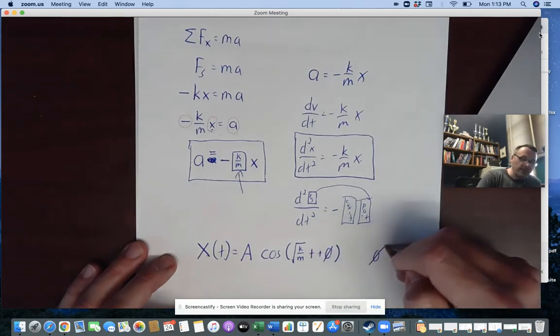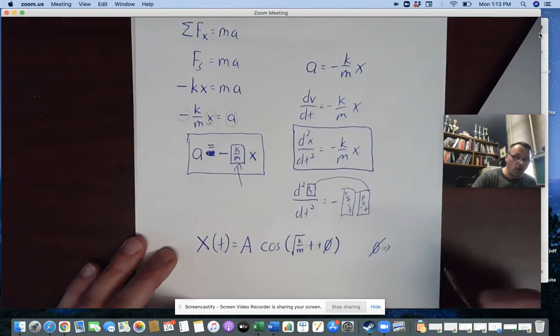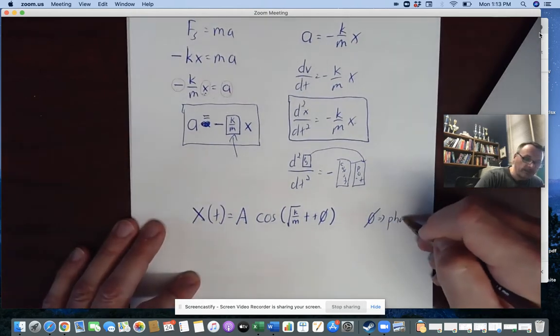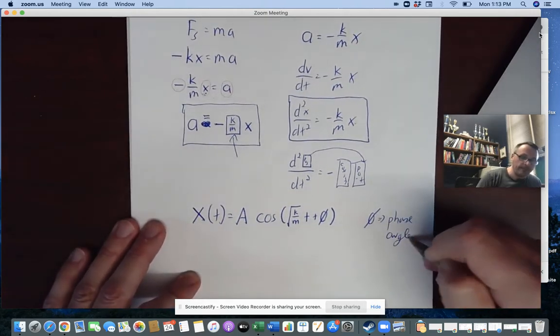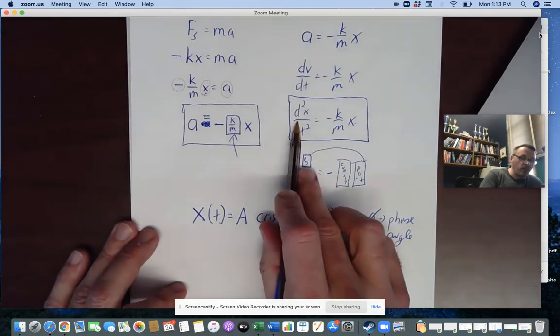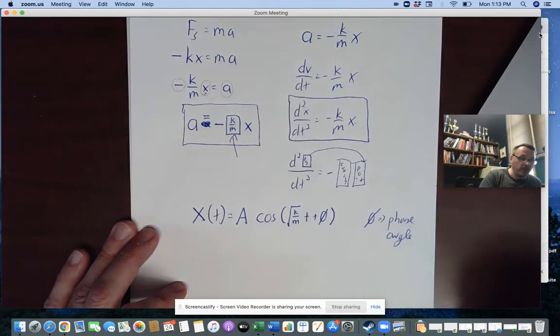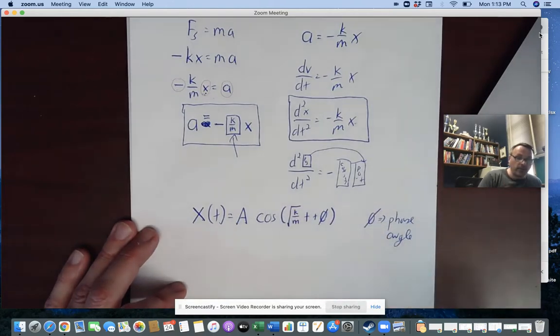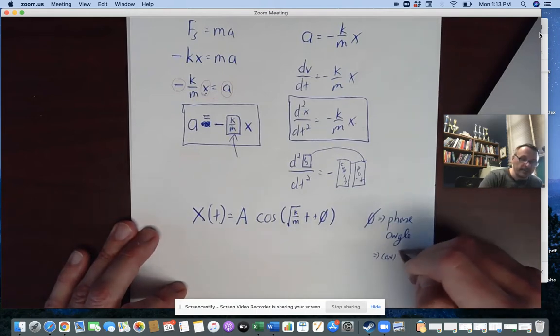Phi is what we are going to call the phase angle. If I took the derivative of this twice, we would find that this is equal to negative k over m x, and it would work out pretty easily. Phase angle is just a constant. We'll talk about what that means.